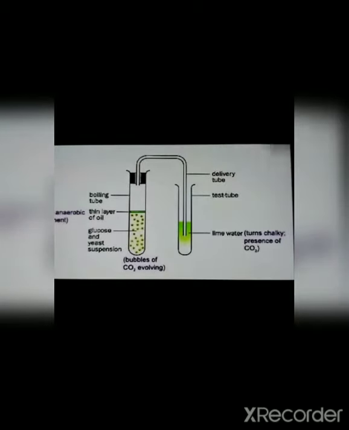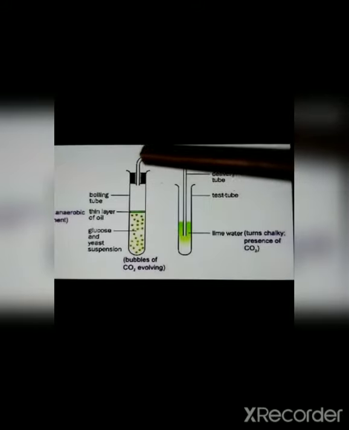And if the glucose solution has oxygen in it, in order to remove the oxygen we need to boil the glucose for a certain amount of time. This will take out the oxygen from the glucose solution. After a certain amount of time, you can observe it.